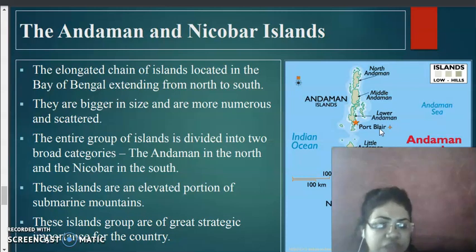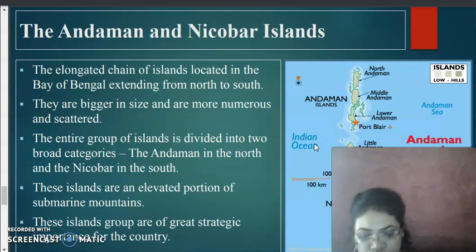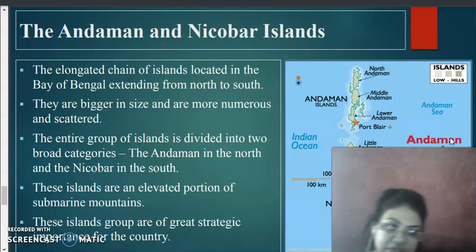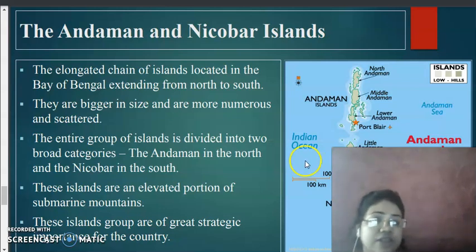Now Andaman and Nicobar is actually an elevated submarine mountain. We know an island means all sides are covered with water, but geographers say that this is the elevated portion of a submarine mountain only. Obviously this island group also has importance. The location of the island group is from 6 degrees to 14 degrees north and 92 degrees to 94 degrees east. It is located in the Bay of Bengal, and here there is a channel called the 10 degree channel that divides Andaman from the Nicobar Islands.